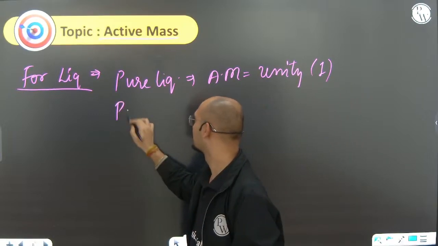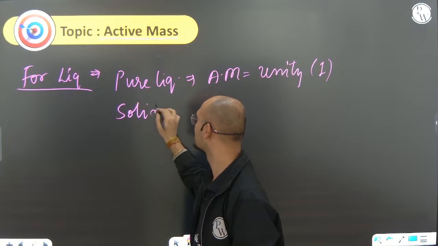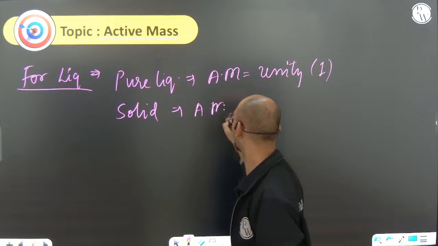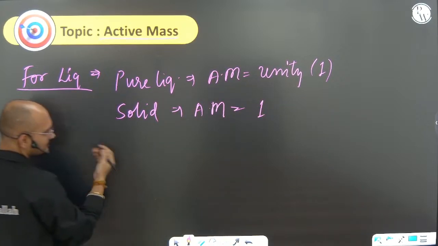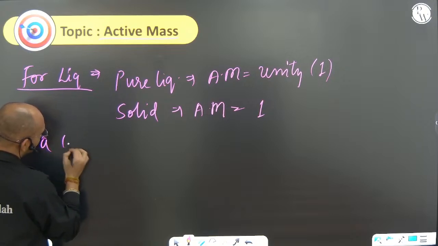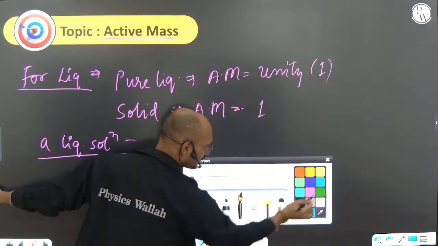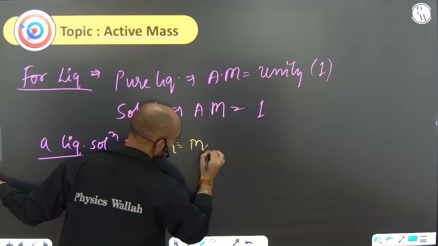If it is a pure solid, or any solid, then the active mass will again be unity, 1. But if you talk about a liquid solution, a liquid solution has the active mass equal to the molar concentration.